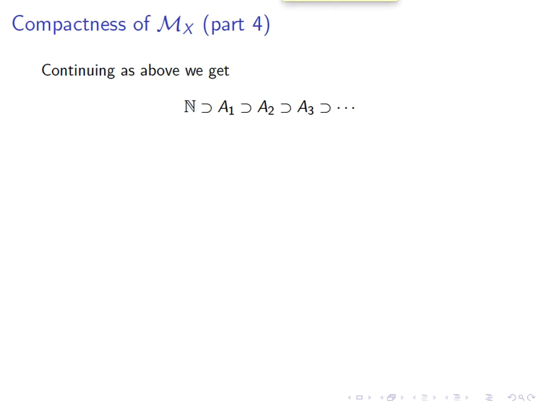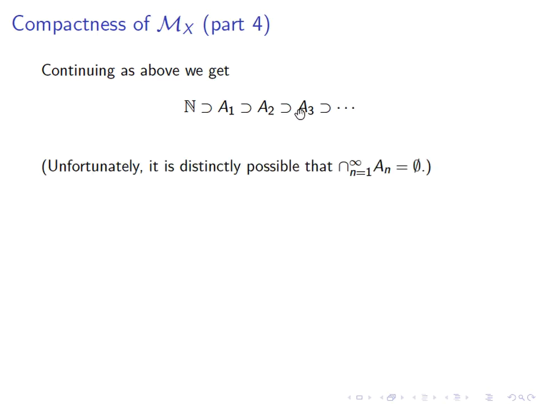We continue doing this and we get an infinite sequence of subsets of N, starting with N itself and getting A1, A2, A3 as above. It may look like we're done, but unfortunately we're not, because of course it is possible that the intersection of all these sets is finite or even empty, and that does not allow for subsequencing.